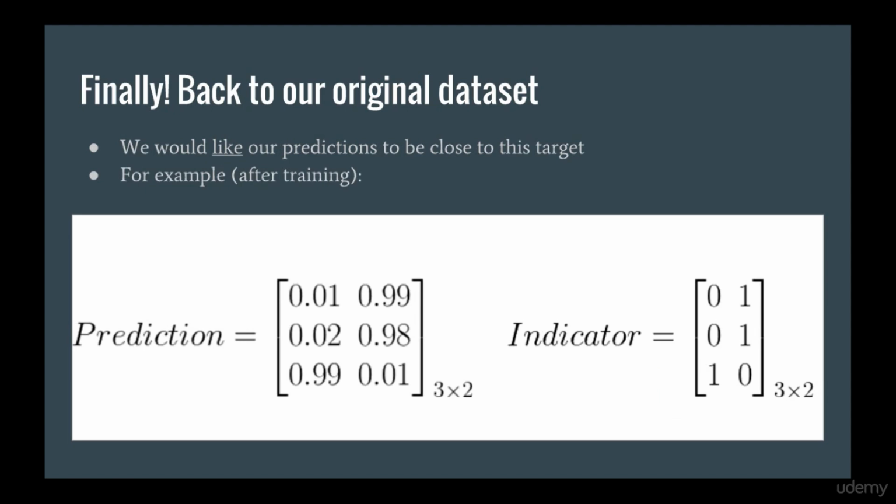Okay, so since this is our target indicator matrix, remember that after we do training, which we'll cover in the next section, our output probabilities should be something close to this target. So what we would like to get is something that looks like this.